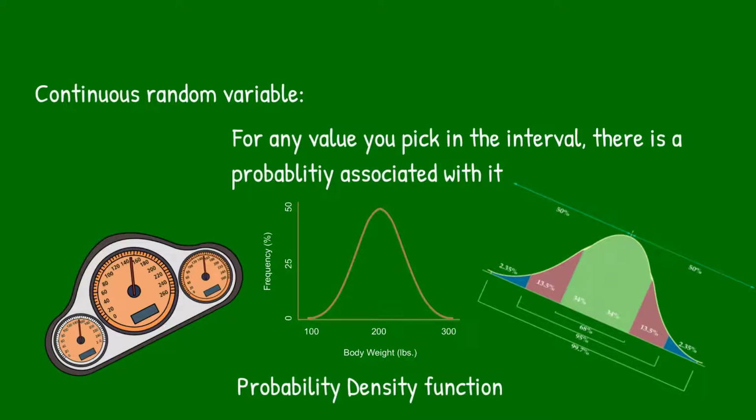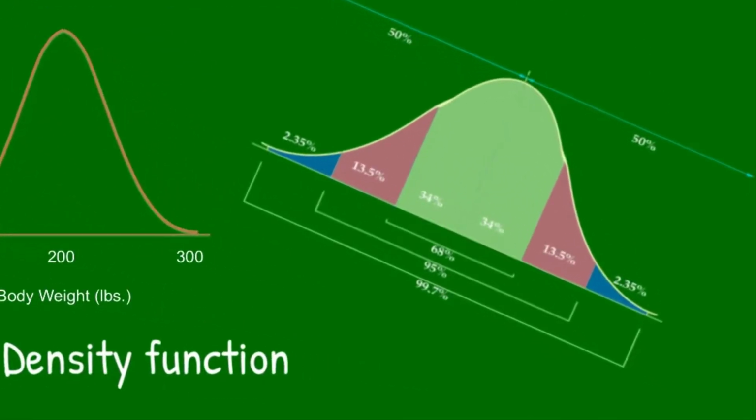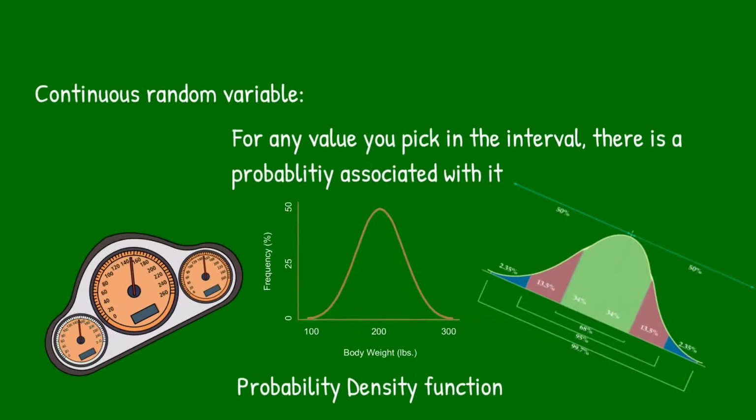Now when you try to see a stretch of, like say, a speed of range from 100 to 200 meters per second, now you need every value's probability. You will be able to see it in the probability density function. In a probability density function, if you pick the limits, you will be able to see what is the probability associated with it by calculating the area under the graph within the limits.